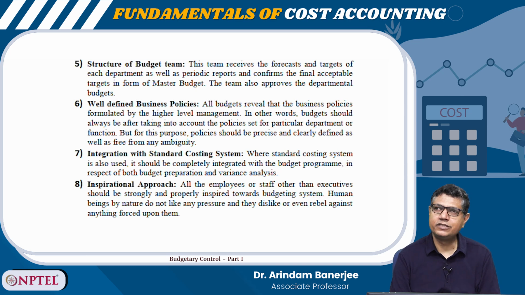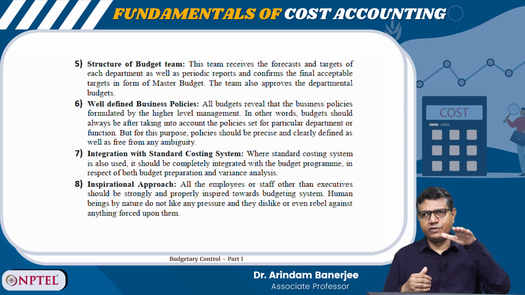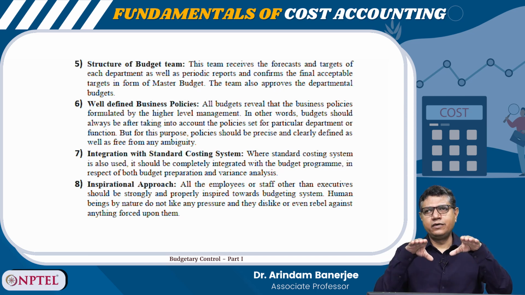Integration with standard costing system. You made the budget, which is futuristic, which is a plan. Then you incurred the actual expenses or earned the actual income. Now I need to see how the actual is matching with this budget. Is there any difference? Is the difference favorable or adverse? If it is deviating from budget, how much is the deviation?